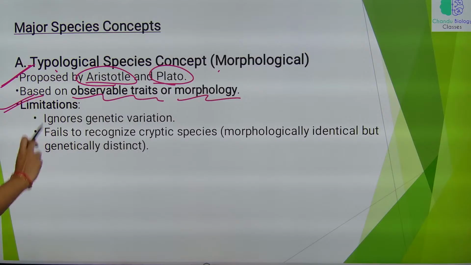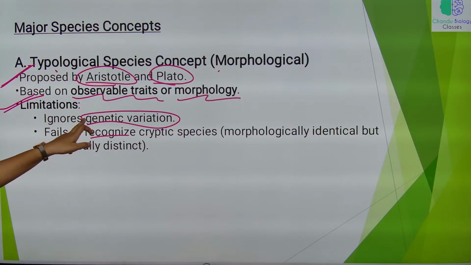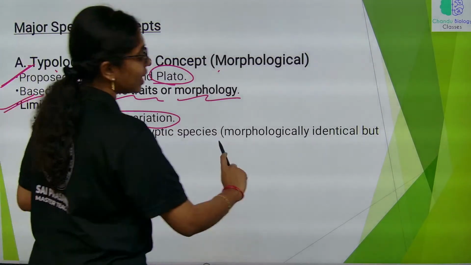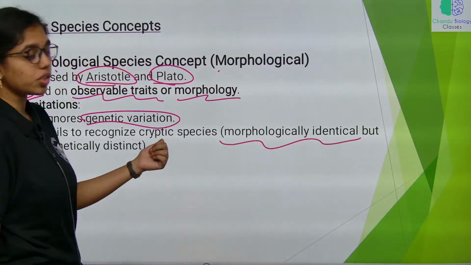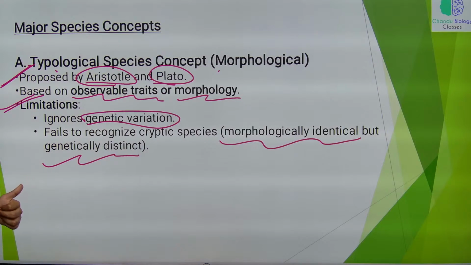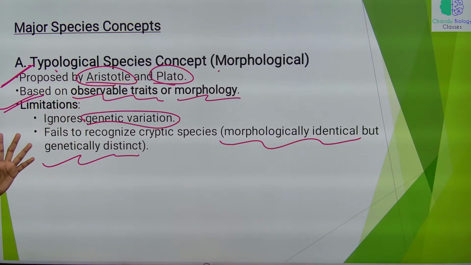The major limitations: it ignores genetic variation because only morphological characters are highlighted, and it fails to recognize cryptic species, which are morphologically identical but genetically distinct. These two are the major drawbacks of the morphological concept of species.